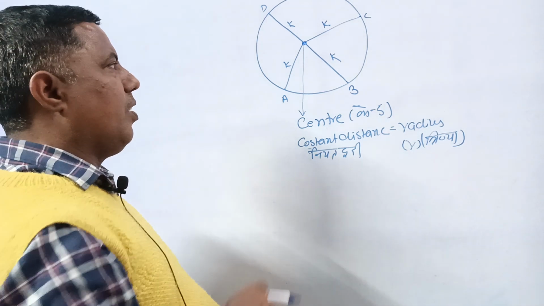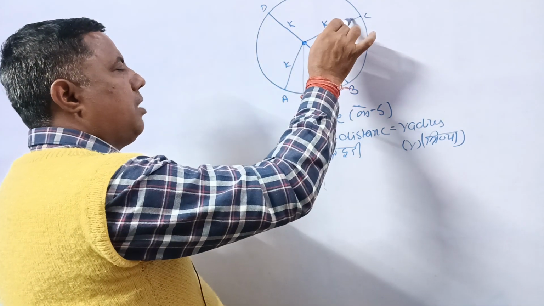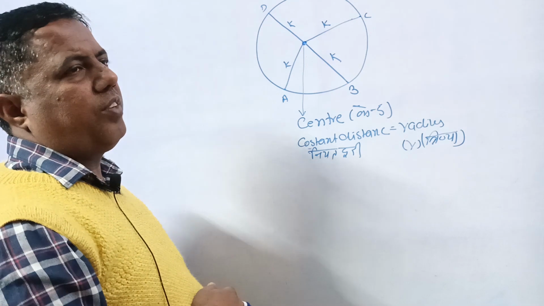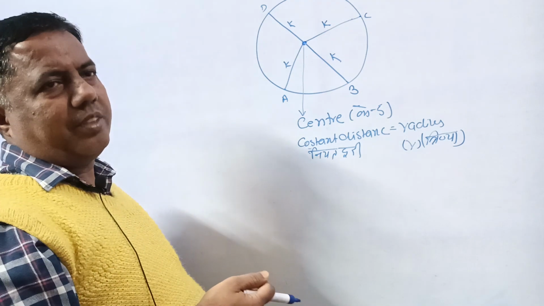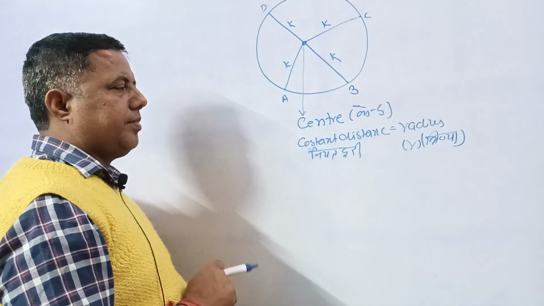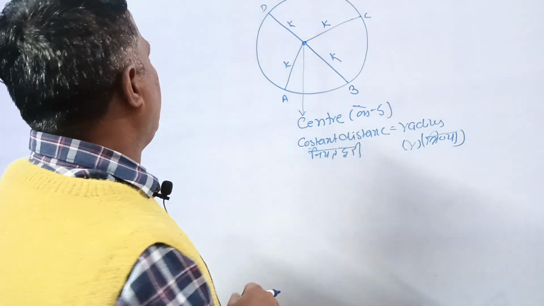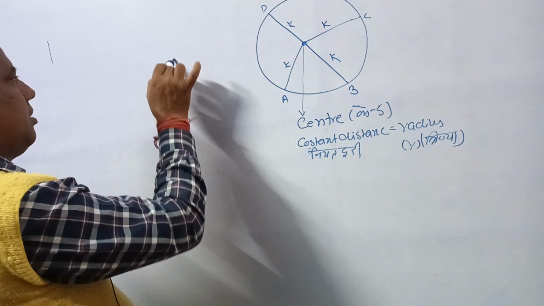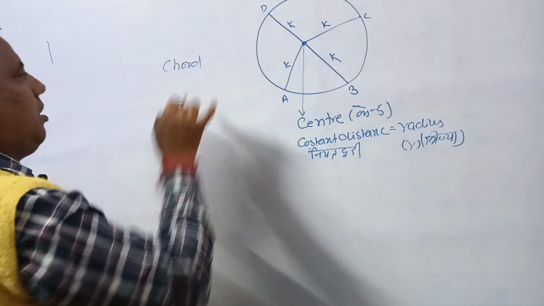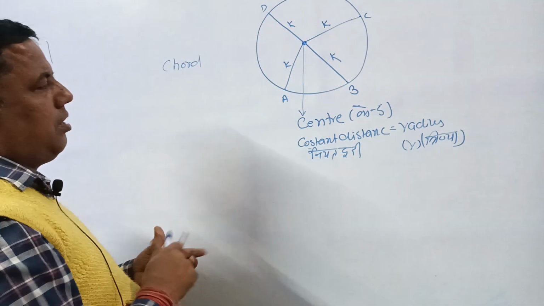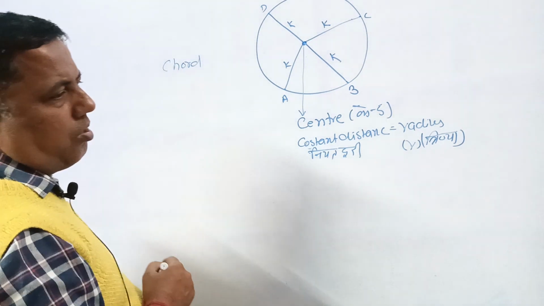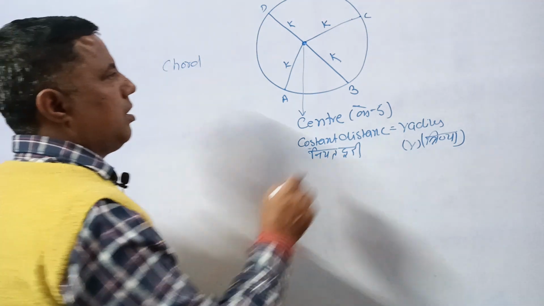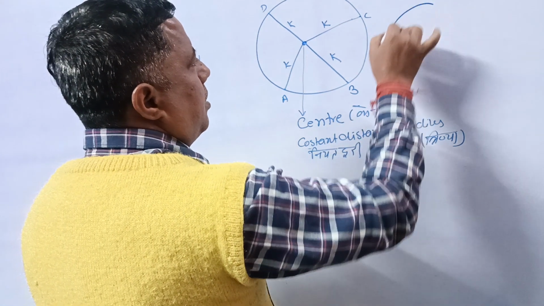By changing the distance we find a number of circles. Now, what is the chord of the circle? What is the chord of the circle? That is the circle.